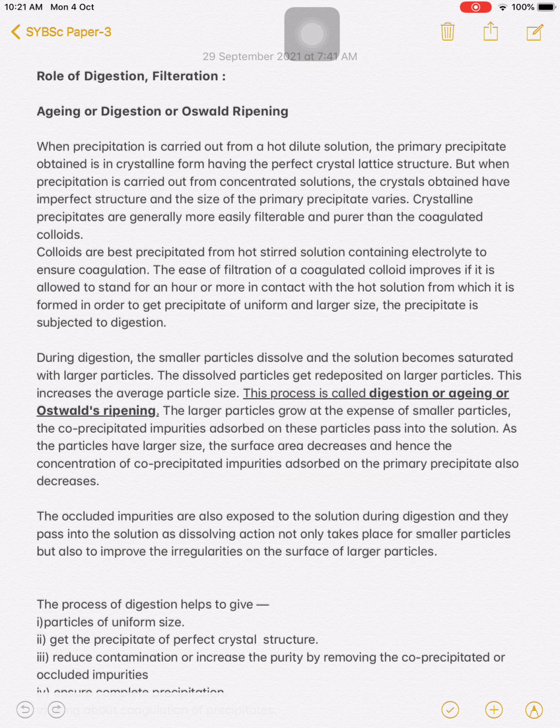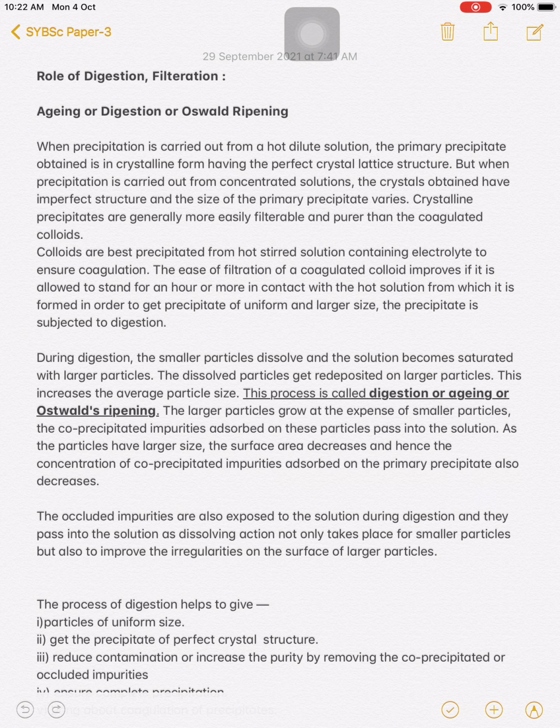Therefore, crystalline precipitates are generally more easily filterable and pure than coagulated colloids. So during precipitation, the precipitate is in crystalline form or in colloidal form. The crystalline precipitates are easily filterable, but the coagulated colloids which are formed are not easily filterable. The colloids are best precipitated from hot stirred solution containing electrolytes to ensure coagulation.